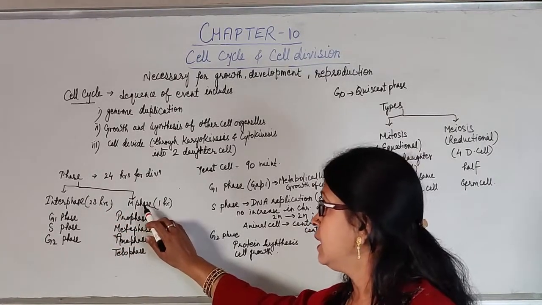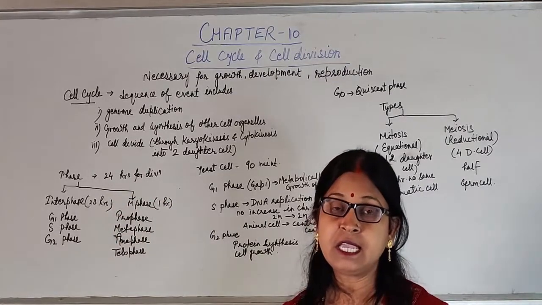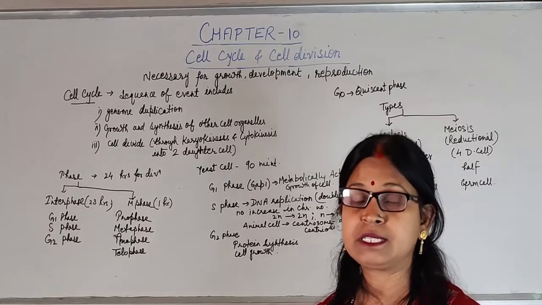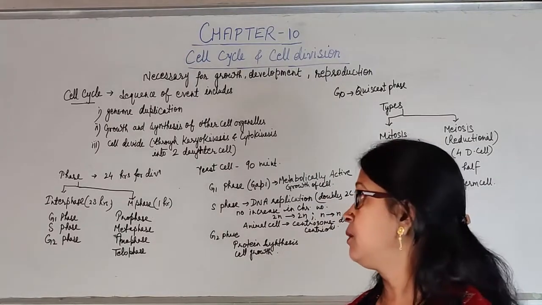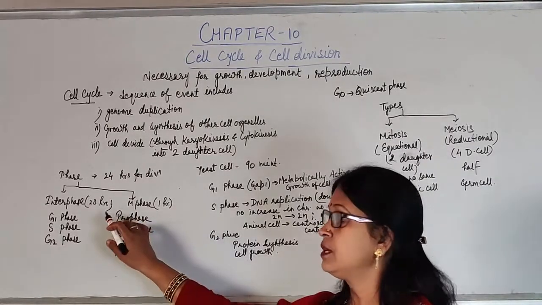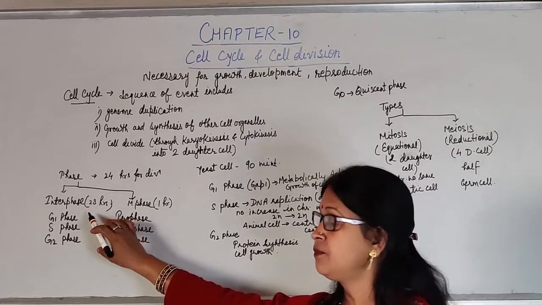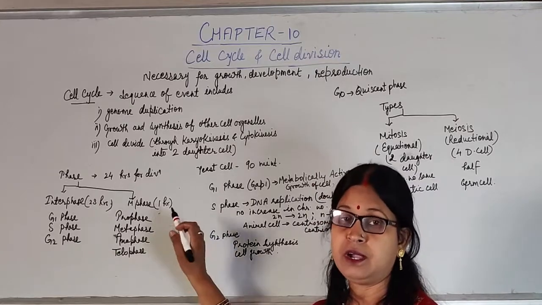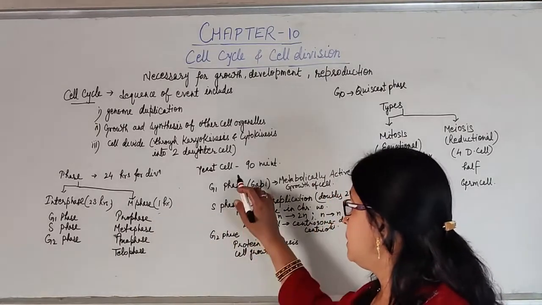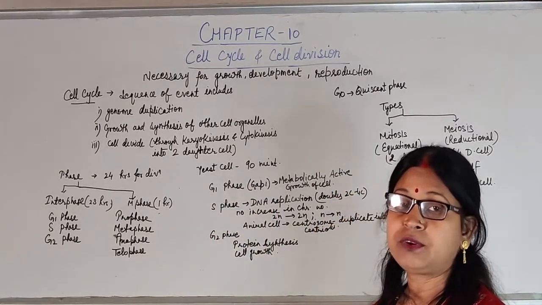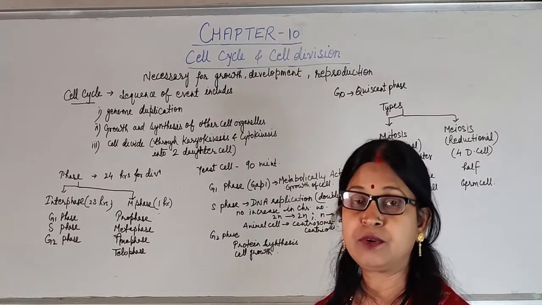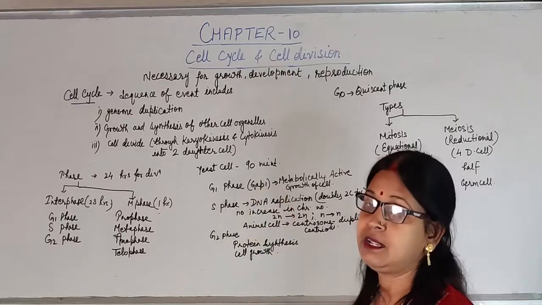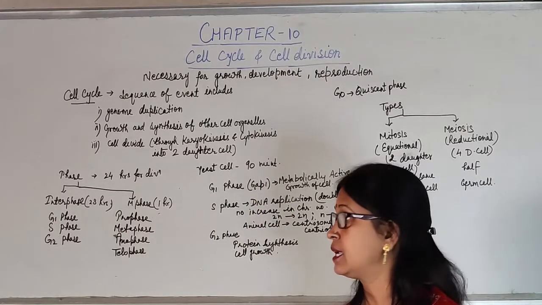The cell cycle includes different phases, that is interphase and M phase or mitosis phase. If the cell cycle is about 24 hours, that means 24 hours is taken by the cell for its division, then about 95%, say 23 hours, is for the preparatory phase, that is interphase, and M phase only 1 hour. But the duration of cell division varies from cell to cell. For example, in a yeast cell, it takes about 90 minutes for one division cycle.